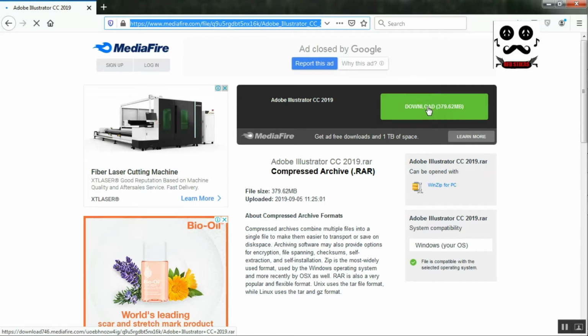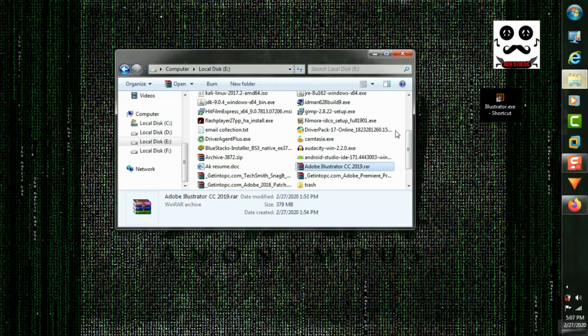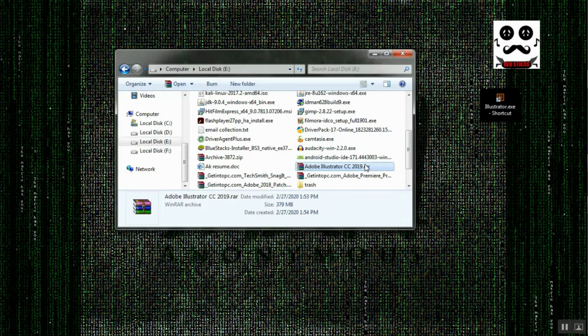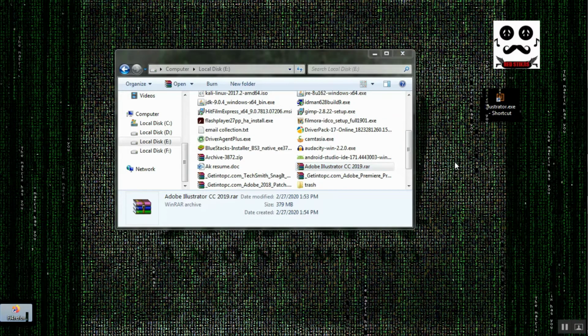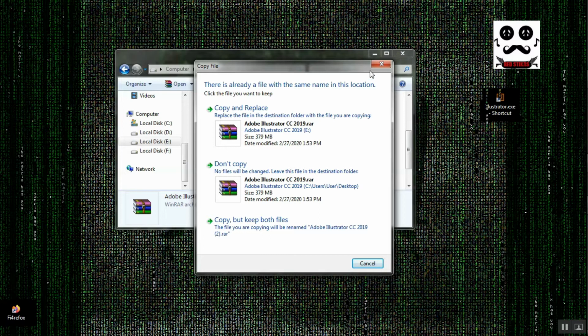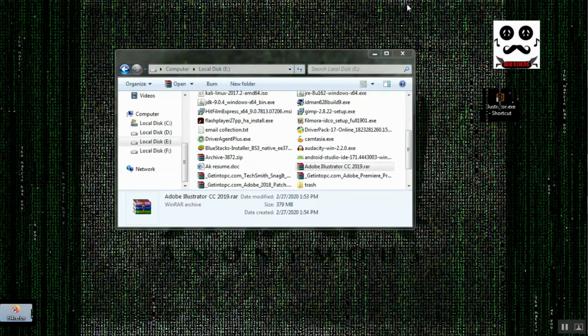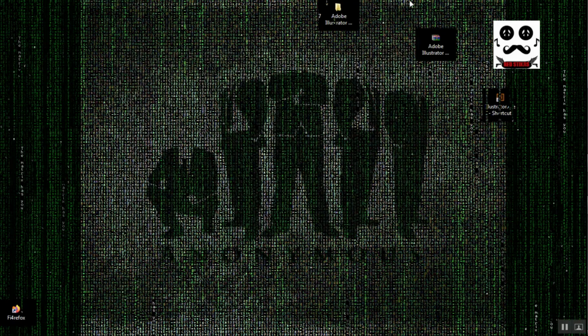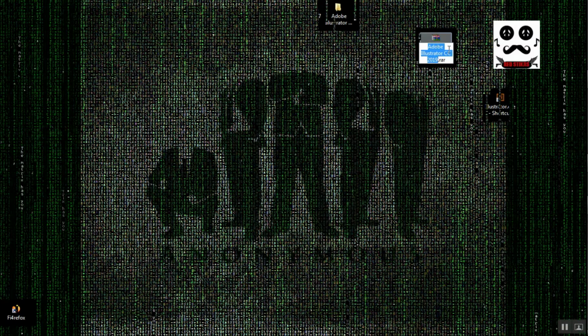After downloading this file, you'll get this file here. Now extract this file on your desktop, just like this. Here you can see I have already extracted this file, that's why it is showing this, so I'm going to cancel it. Here it is. Now just open it.